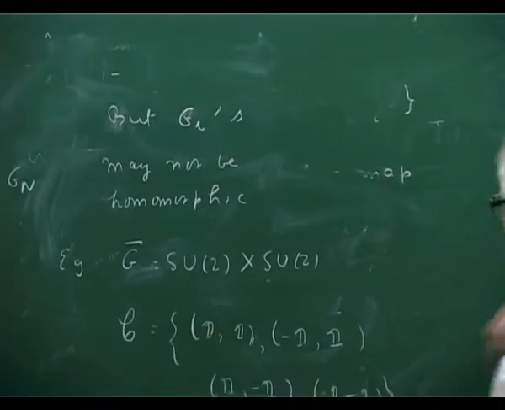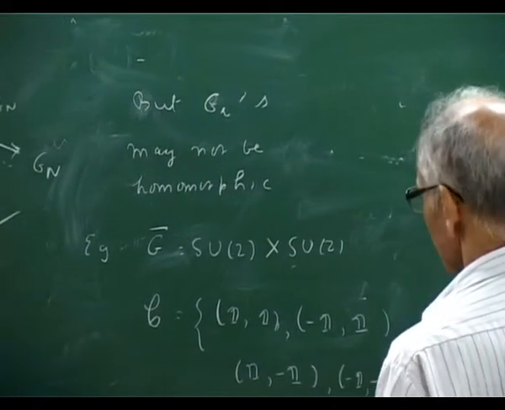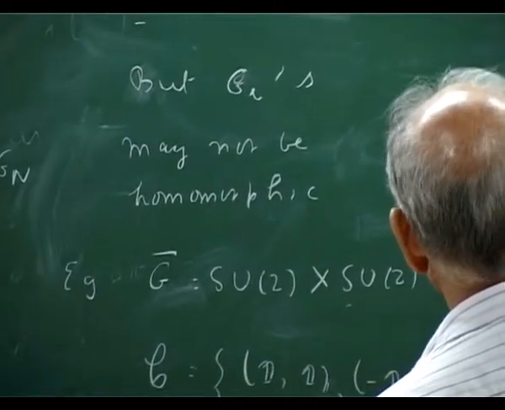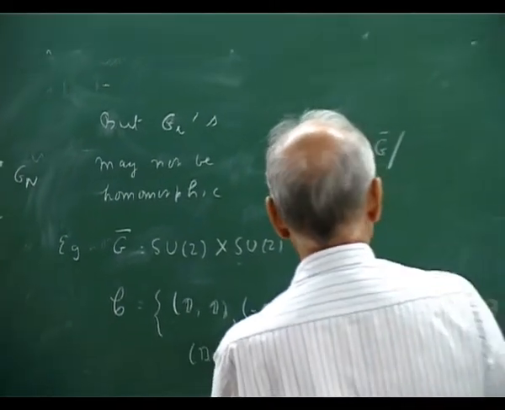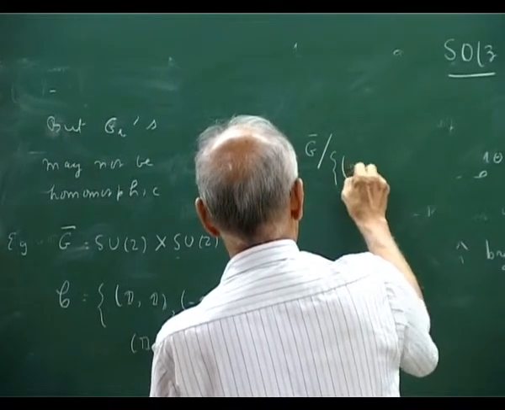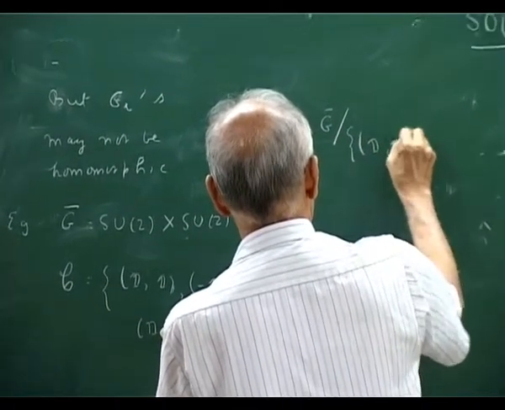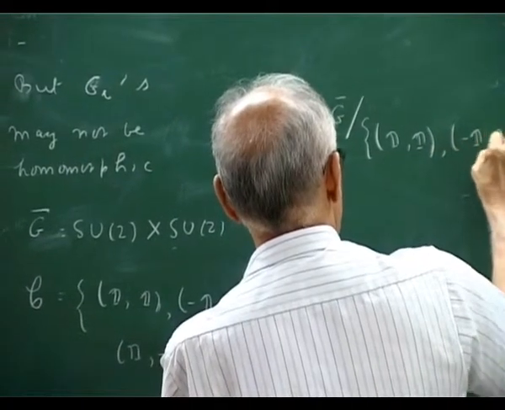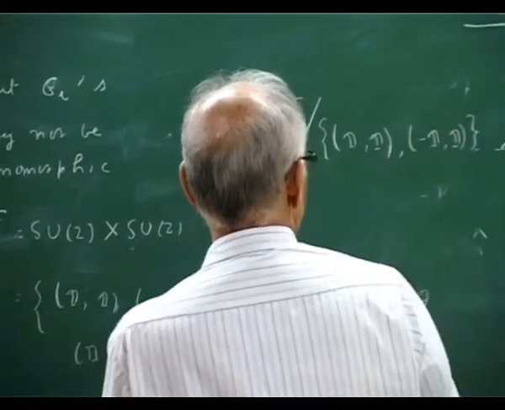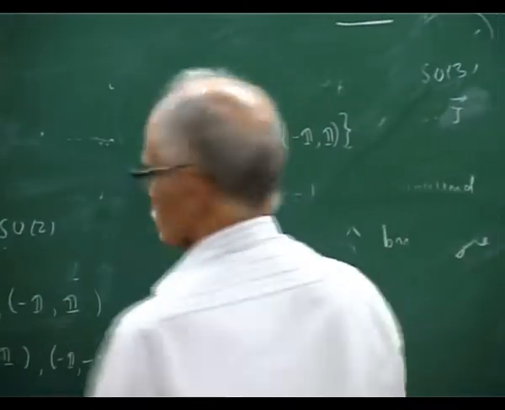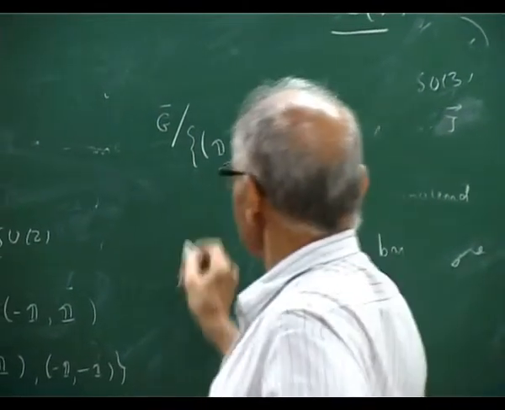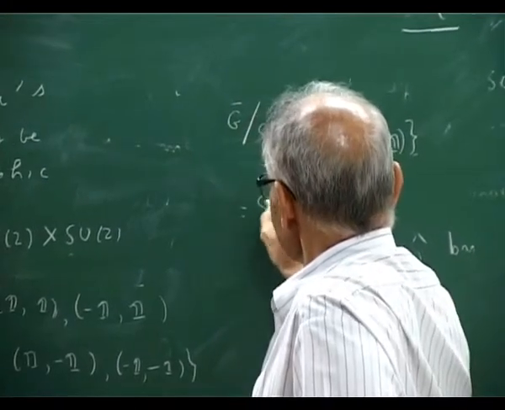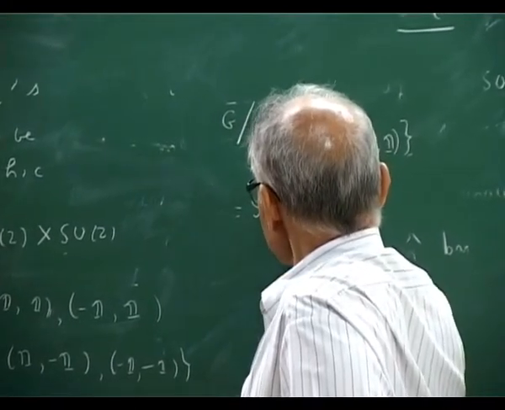Now consider the following. I take this G bar and quotient by these two, this group, (1,1) and (-1,1). It's a group, right? What happens? There's an identification going on here, so you get SO3 cross SU2.